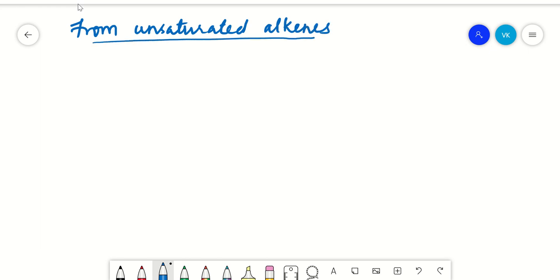Your double bonded or triple bonded containing compounds are called unsaturated alkenes or unsaturated ketones, whatever you take, right? Let's take one compound like this, R1, just to distinguish between the two R's here, and then you have your R2 here, and then your ketone here, and there is an unsaturation here. With the presence of this unsaturation, we call this your unsaturated ketone.